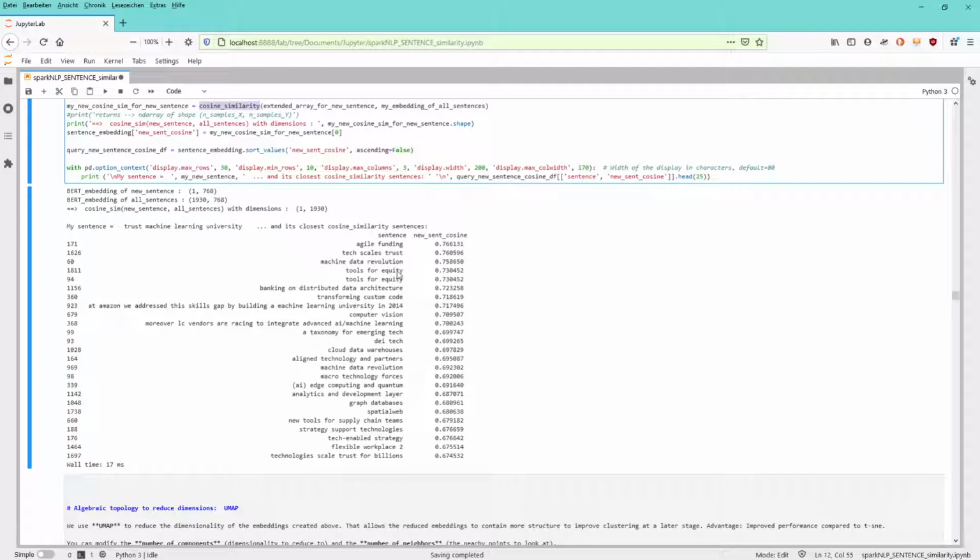And since we have BERT as the underlying algebraic technology, BERT uses wordpiece models that are context sensitive to the sentence itself. So let's say we have here 2 times tools for equity.